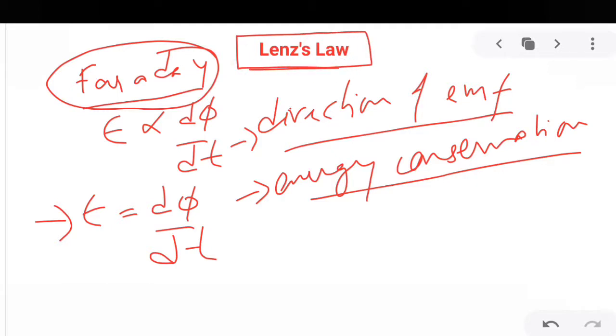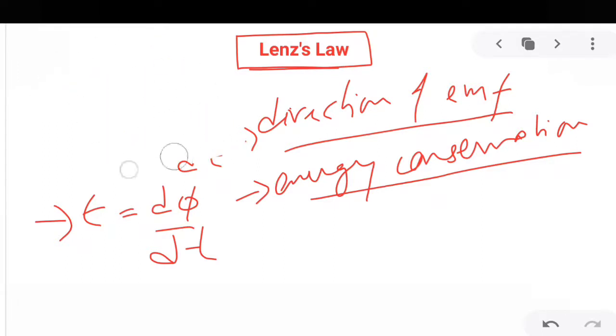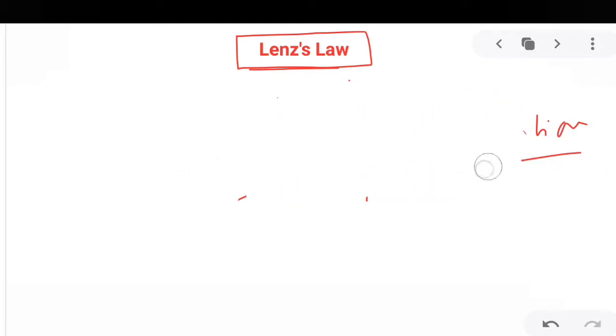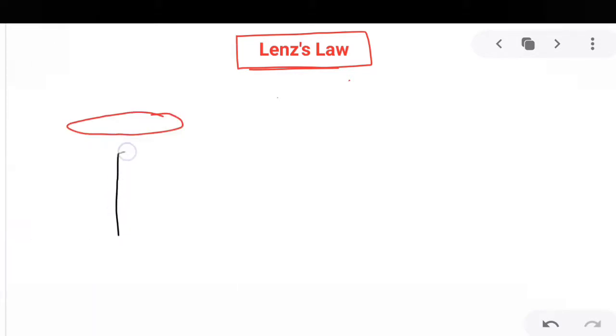So then we have this Lenz's law. Now let's see in detail what this law is and what its implications are. For that, let us visualize a coil. This coil is placed in a horizontal plane, and it has a magnet nearby.